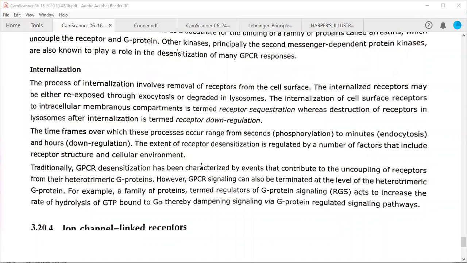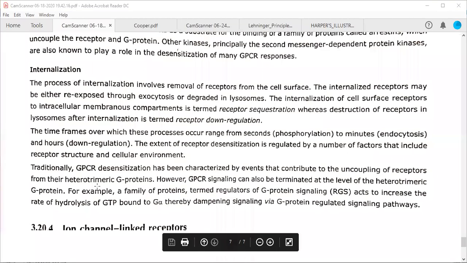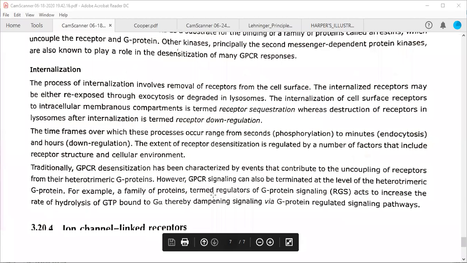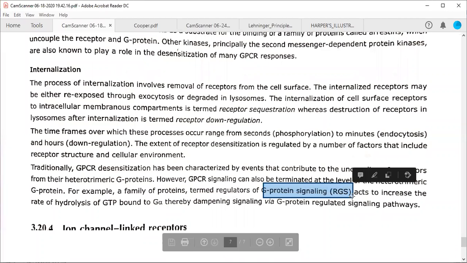Traditionally, GPCR desensitization has been characterized by the events that contribute to the uncoupling of receptors from their heterotrimeric G proteins. However, GPCR signaling can also be terminated at the level of the heterotrimeric G protein. For example, a family of proteins termed the regulator of G protein signaling. This particular protein, RGS, I told you earlier also, acts to increase the rate of hydrolysis of GTP bound to the G alpha. This G alpha is a GTPase, and it is going to hydrolyze the bound GTP to convert it into GDP, and then this is being regulated.